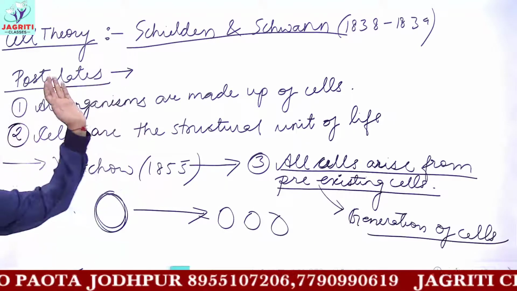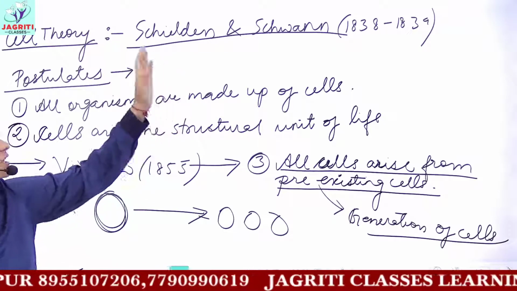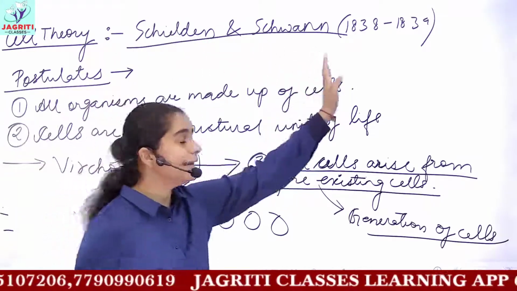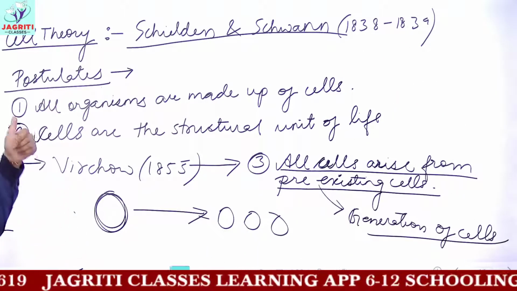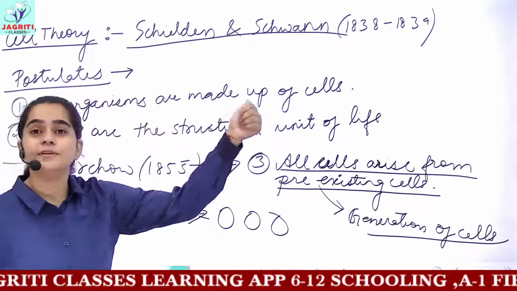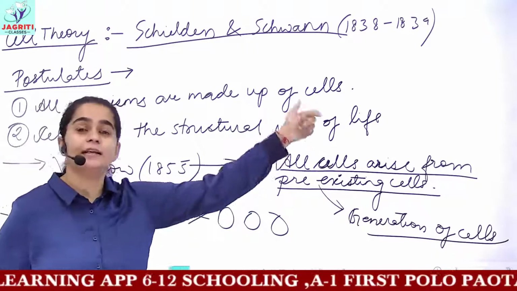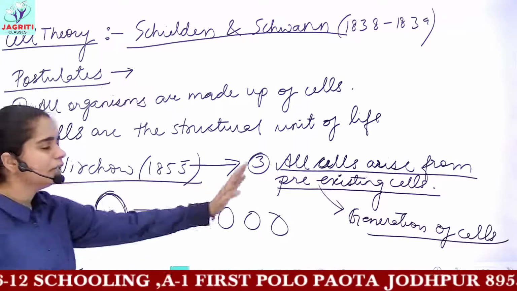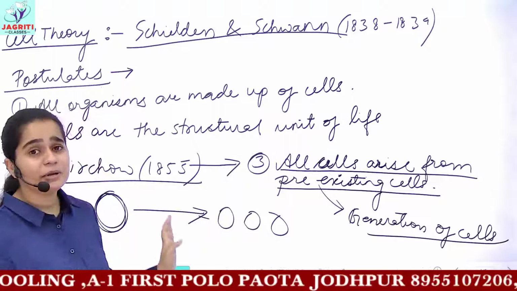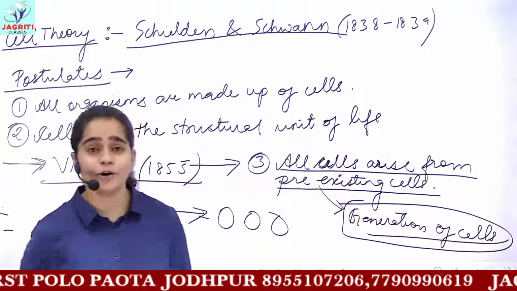So this is what you mean by cell theory. Cell theory was given by the German botanist and zoologist Schleiden and Schwann in the years 1838 and 1839. The postulates of cell theory are: first, all organisms are made up of cells; next, cells are the structural and functional unit of life; and then Virchow in 1855 told that all these cells are made from pre-existing cells. That is, he gave the hypothesis of generation of cells. So this is all about cell theory.